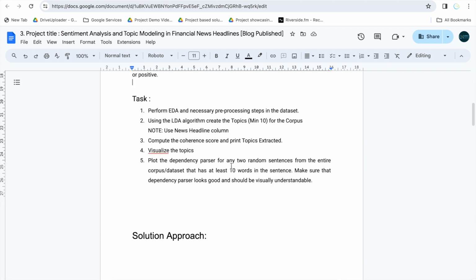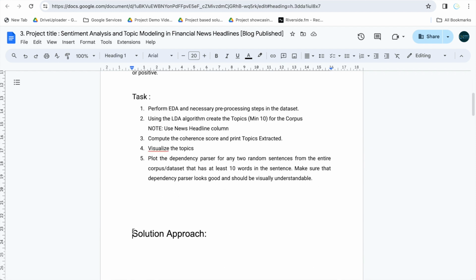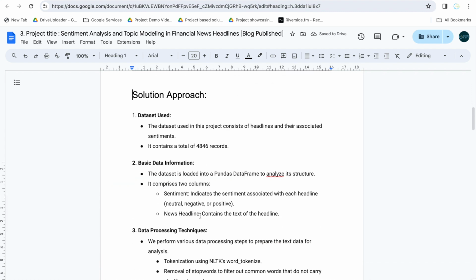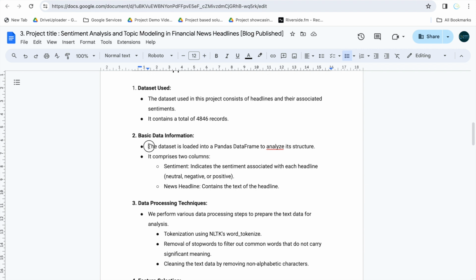So let's discuss the solution approach, how we achieved it and what our approach was. The dataset used in this project consists of headlines and their associated sentiment. It contains a total of 4846 records. This is the basic data information. The data is loaded into a Pandas data frame to analyze its structure. It comprises two columns.